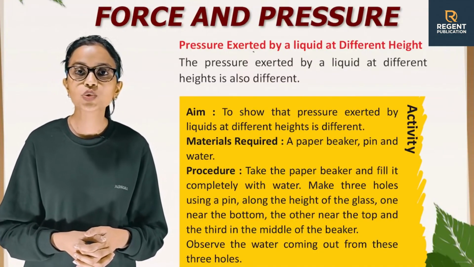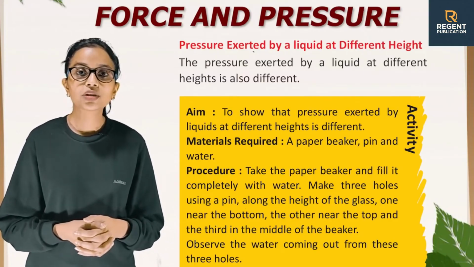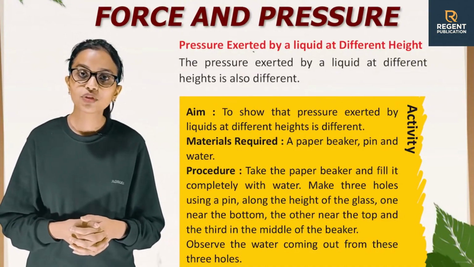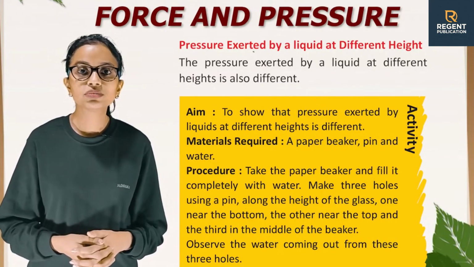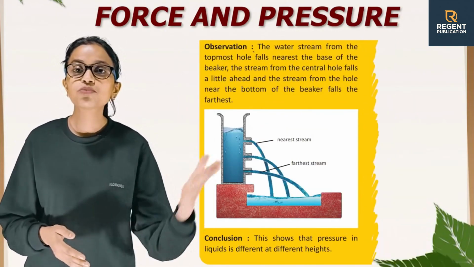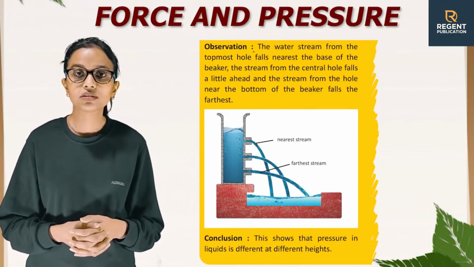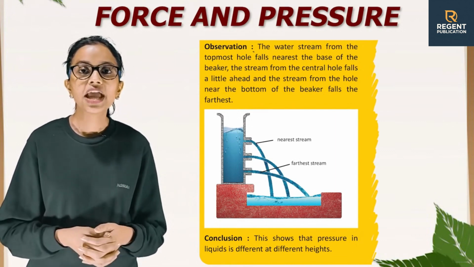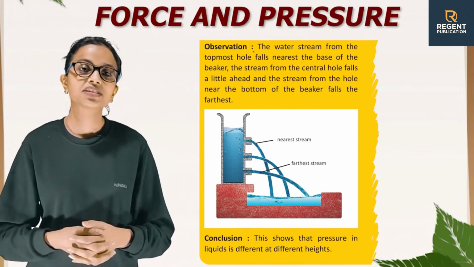Make 3 holes using a pin along the height of the glass, one near the bottom, the other near the top, and the third in the middle of the beaker. Observe the water coming out from these 3 holes. Observation: the water stream from the topmost hole falls nearest the base of the beaker. The stream from the central hole falls a little ahead, and the stream from the hole near the bottom of the beaker falls the farthest.